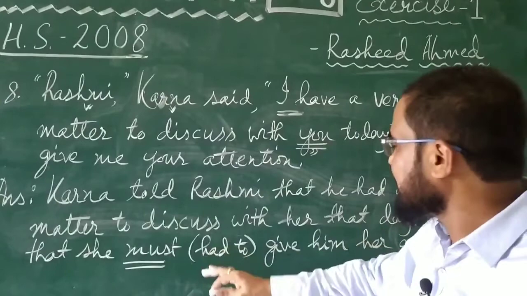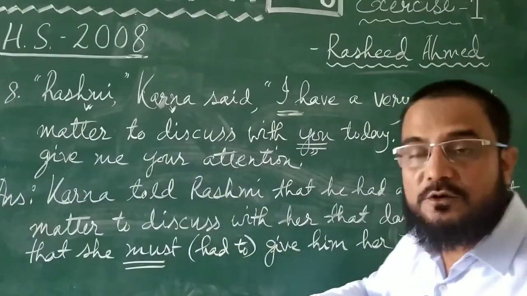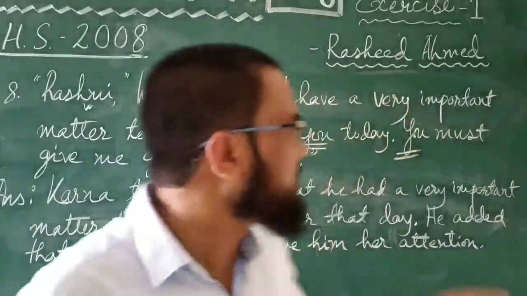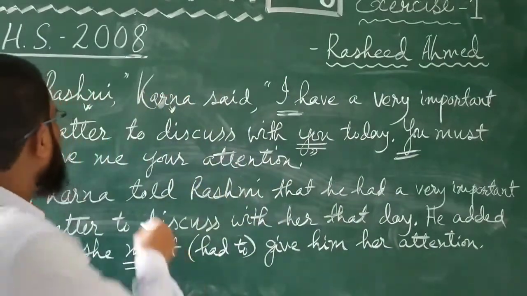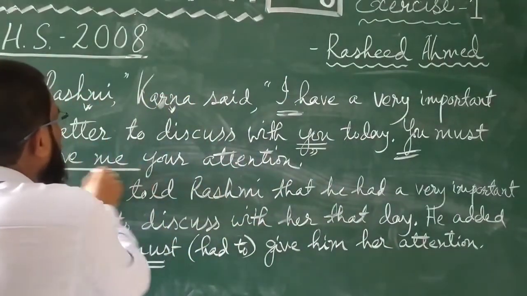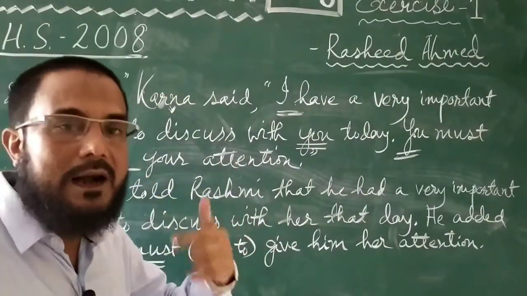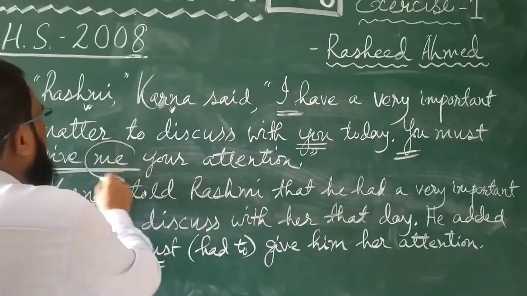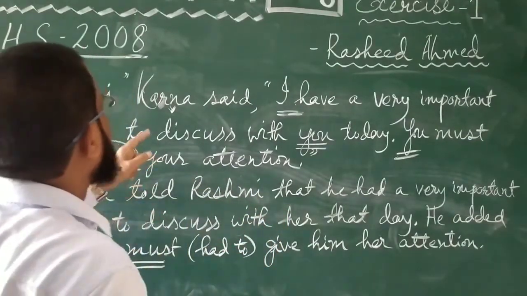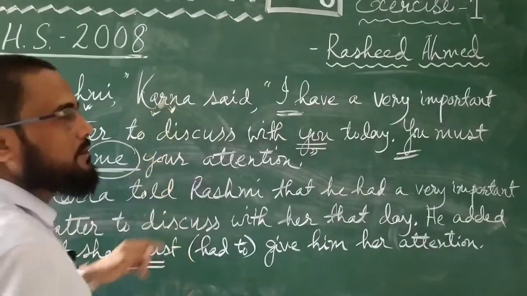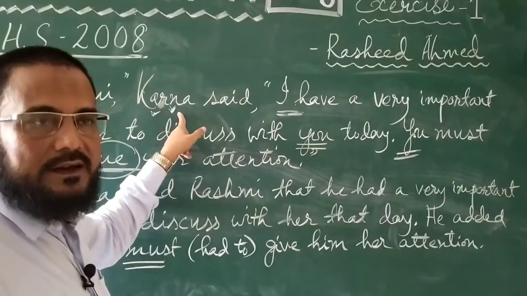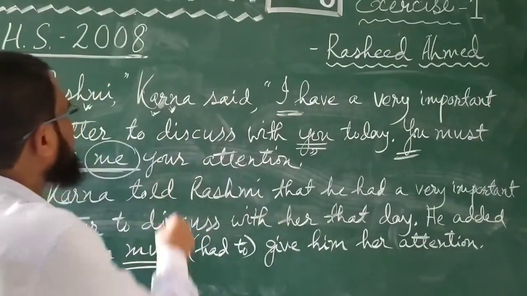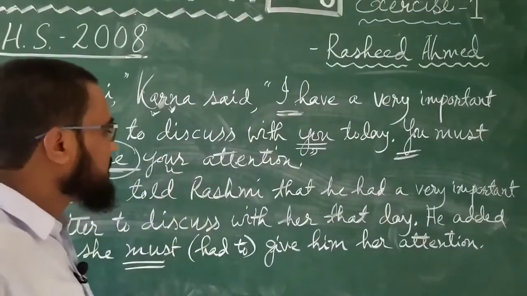He added that she must give him, or she had to give him her attention. You must give me your attention. Give me your attention became give him her attention. Me is first person, object form, it means the subject of the reporting verb, Karna, object form, Karna is third person word, him. He will become him, your will become her.